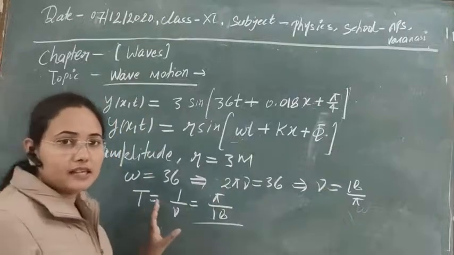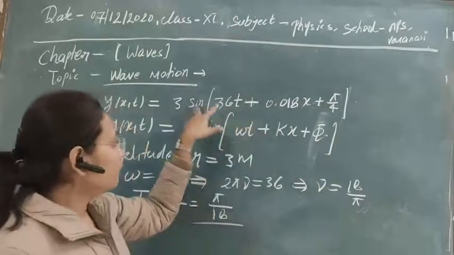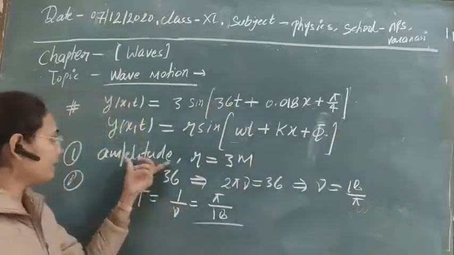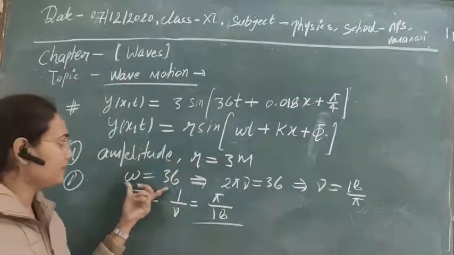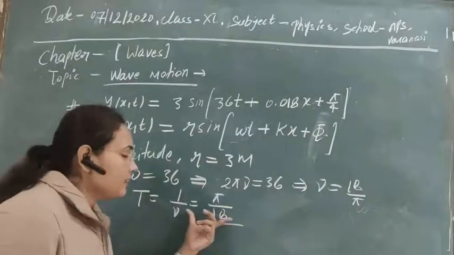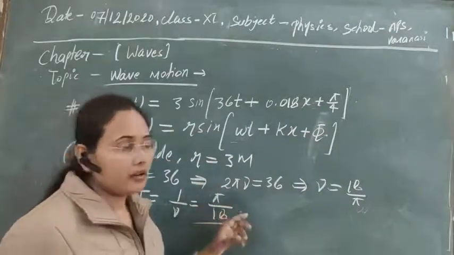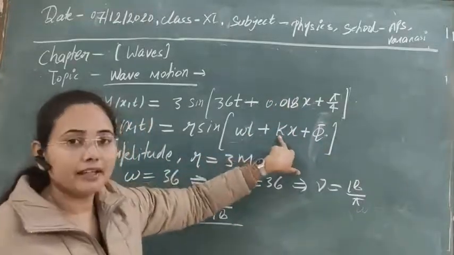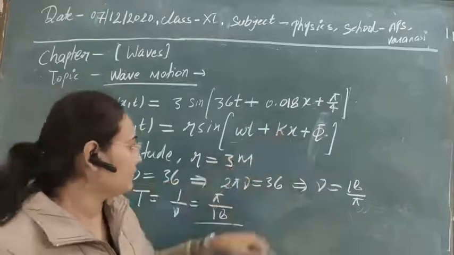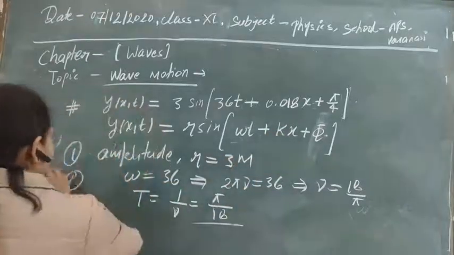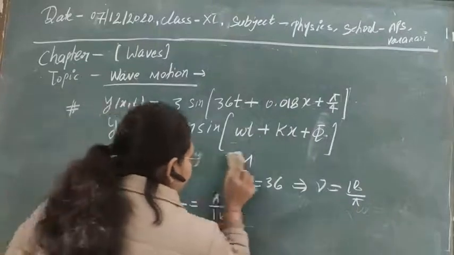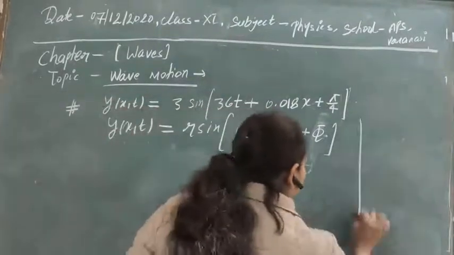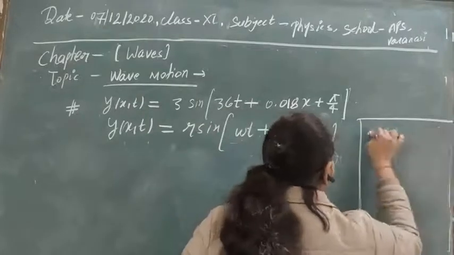So the three factors that we have already solved with the information given in the question: first, the amplitude of the wave; second, the frequency; third, the time period of the wave. And now we can again find the wavelength of the wave with the help of this k factor. So this is, let's write somewhere all the values that we have just calculated.